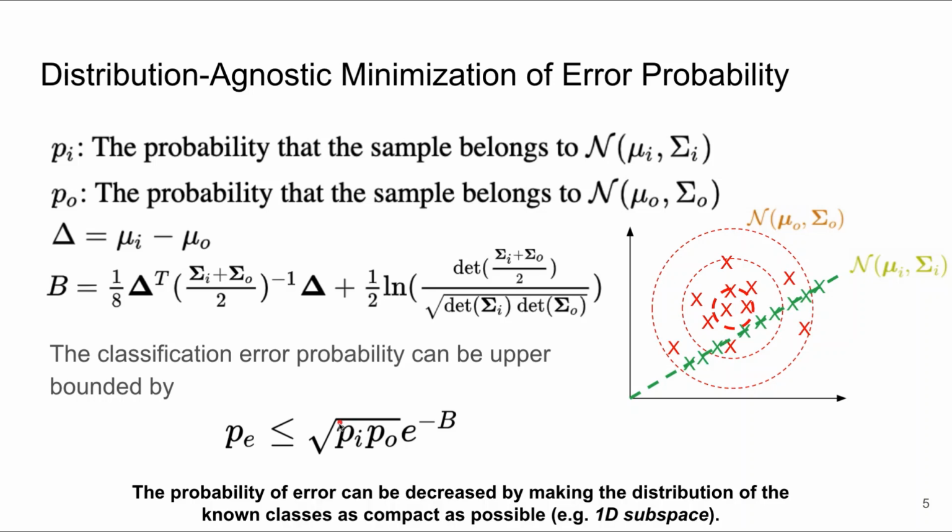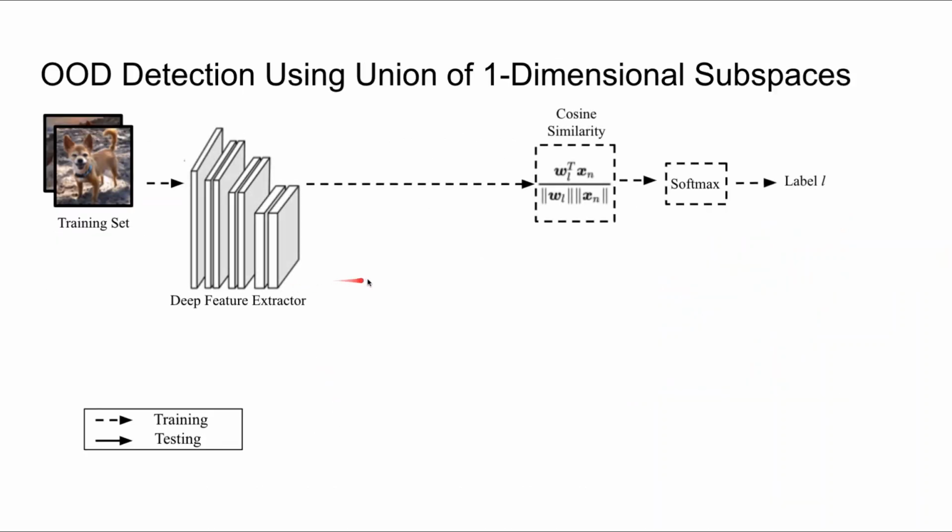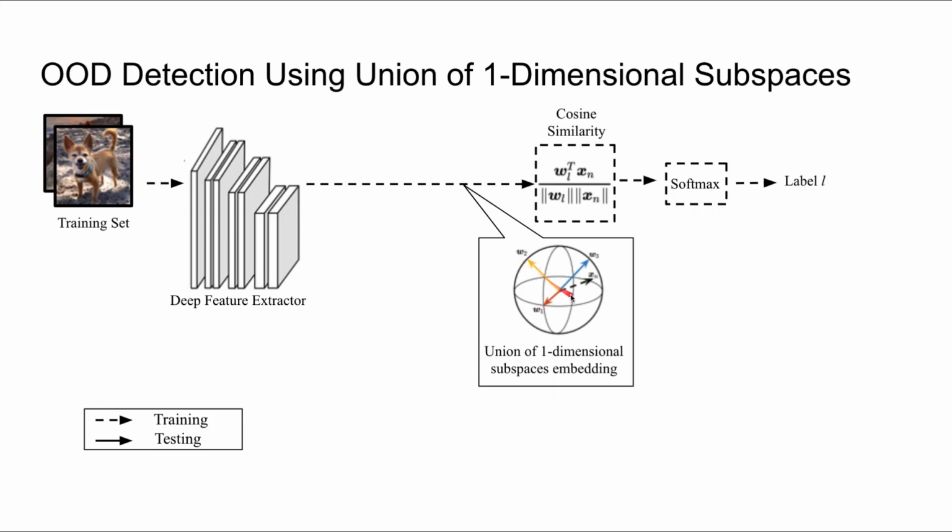So we propose to make the distribution of the in-distribution samples as compact as possible in the feature space. To do this, we train the feature extractor such that the class membership probability is assigned using the absolute value of the cosine similarity between the feature vector and some predefined directions in the feature space. This way, samples from each class will lie on a one-dimensional subspace. We can also enforce orthogonality on the subspaces to maximize the interclass distance.